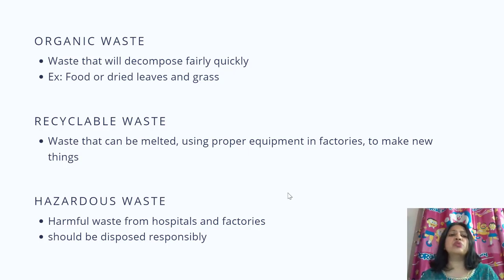Recyclable waste is waste that can be melted using proper equipment in factories to make new things. So this is waste that can be put to use again. Hazardous waste. What is hazardous waste? It's harmful waste from hospitals and factories. It should be disposed of responsibly because if not, it is bound to cause serious diseases, infections, or allergies. That's why it's called hazardous waste. That means it's very dangerous.